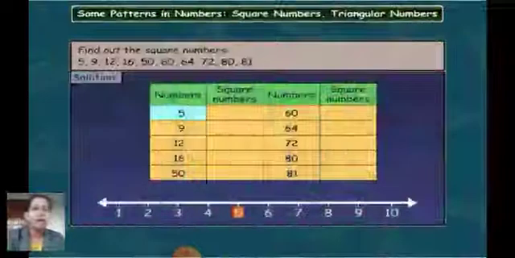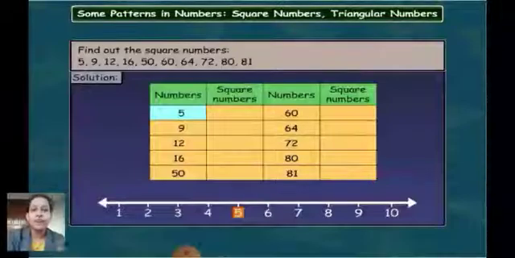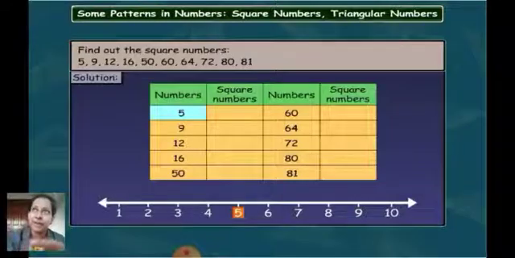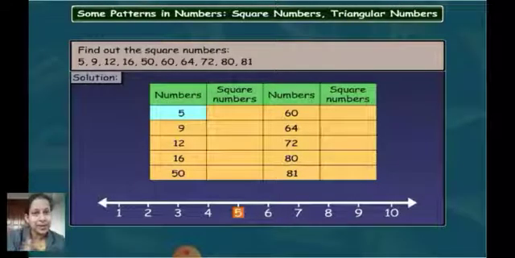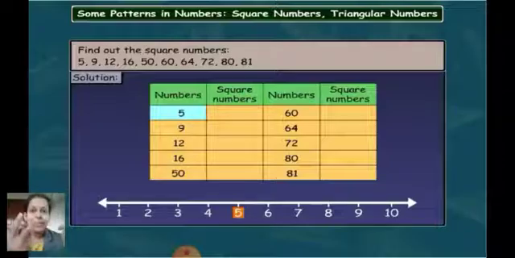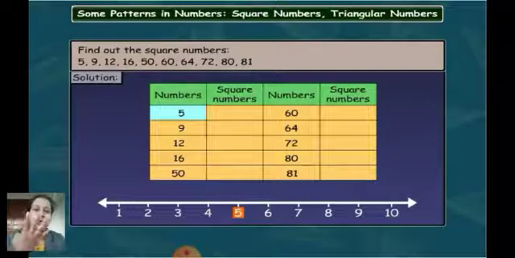Now let's write them in the form of a table here. First is 5. Now we cannot have one row in this. 1 into 1 is 1, a square, so 1 is not a number we consider here. We have to take another number, that is 2. When you multiply 2 with itself, 2 multiplied by 2, what is the answer? You are getting the answer 4.